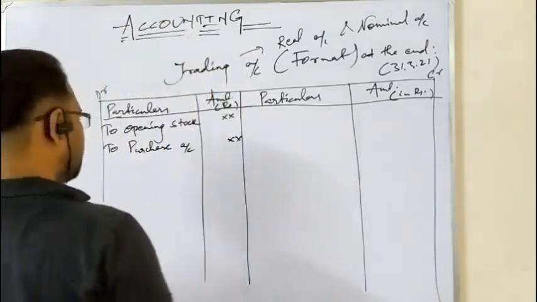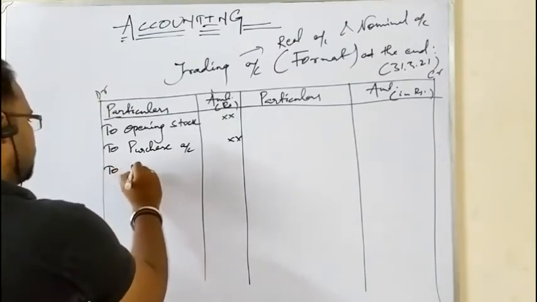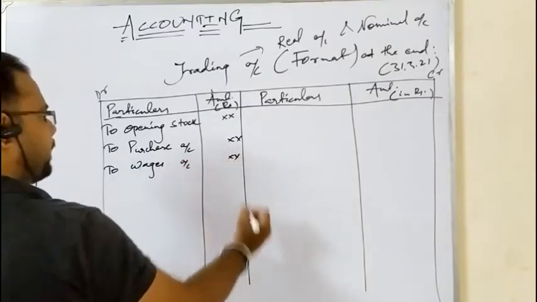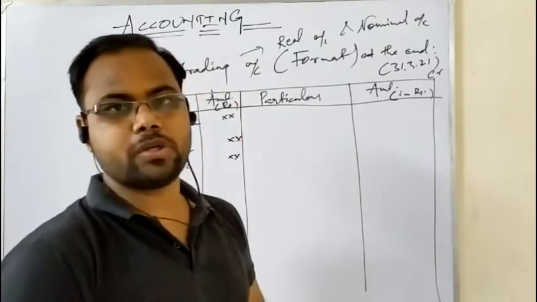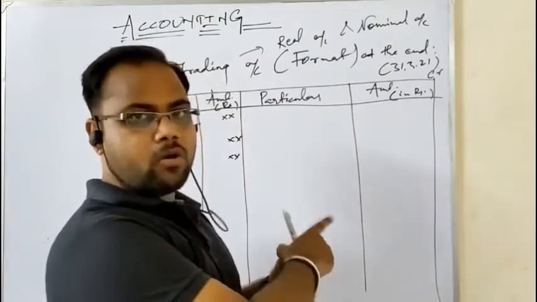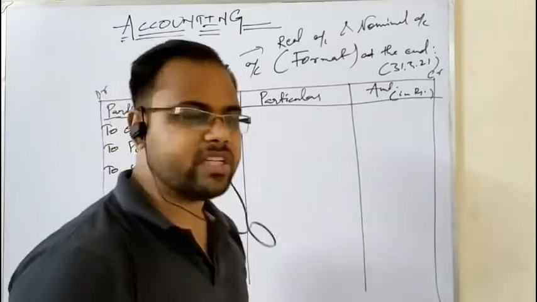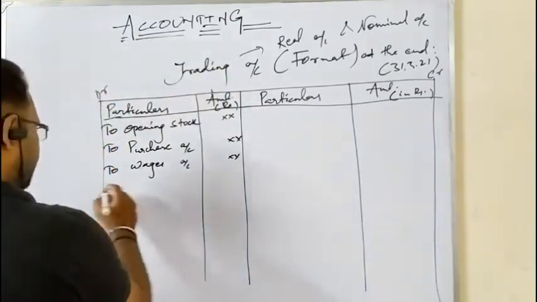Okay. Then here you can write other expenses such as wages, because it is a direct expense. I have told you, because wages are paid to the workers. Workers work in the factory, and the factory or production unit is preparing the trading account, or trading account is prepared for the production unit. So production unit expenses and incomes come under trading account. Okay, so what can be the other production expenses?